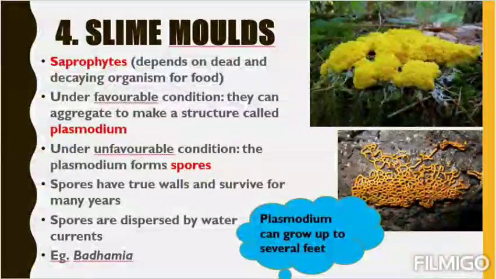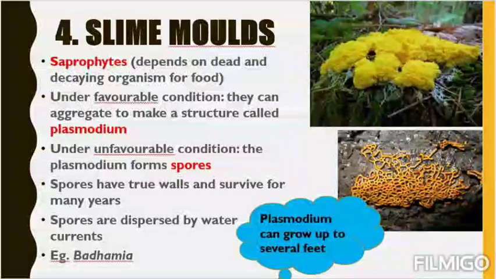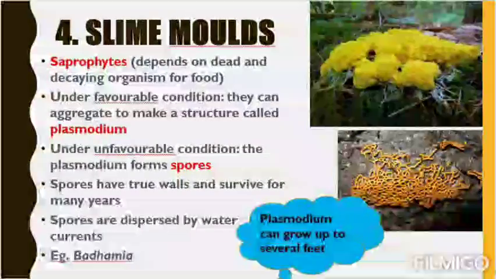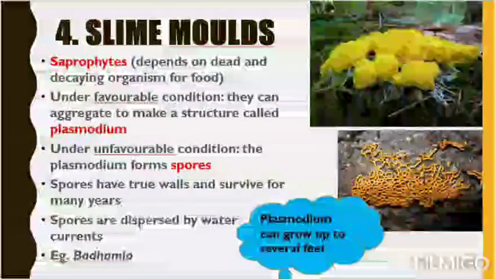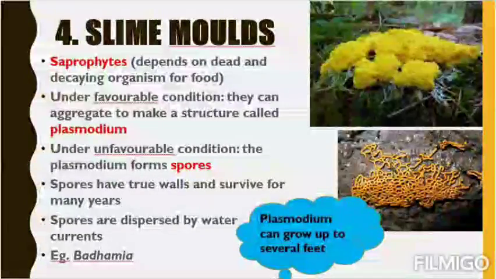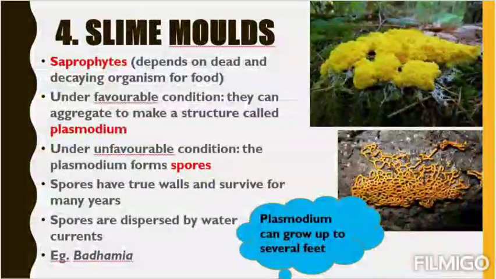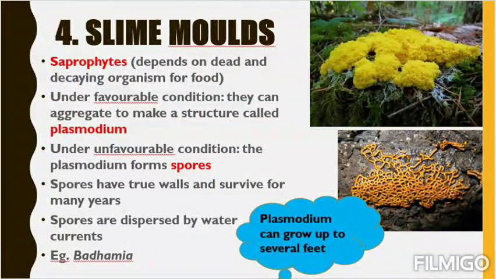That means when there is a favorable condition, meaning proper water, food, and energy sources are available, these unicellular structures come closer and make a bunch. This bunch is called a plasmodium. Don't confuse it with the other protozoa called Plasmodium; that is a different thing. This slime mold forms a structure called a plasmodium. So under favorable conditions, when there is sufficient food, water, and energy, they will form the plasmodium.